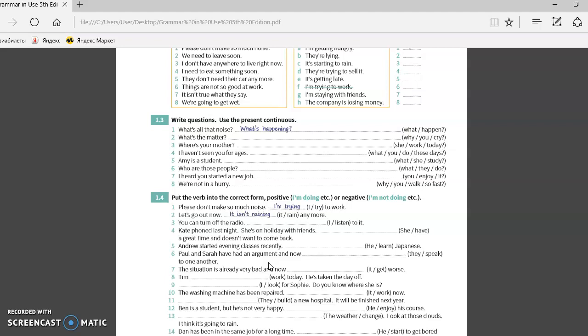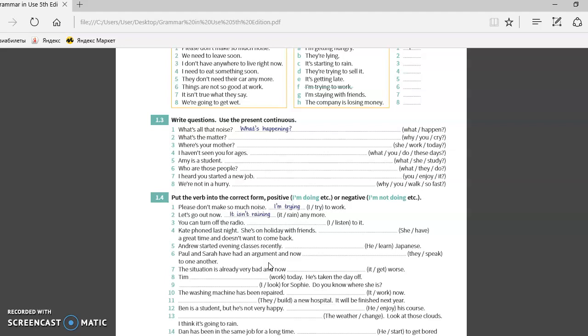And where is your mother? She's working today. It is a normal form. And in the question form, how can we use it? The word is is the auxiliary verb, and between the she we must put the is.